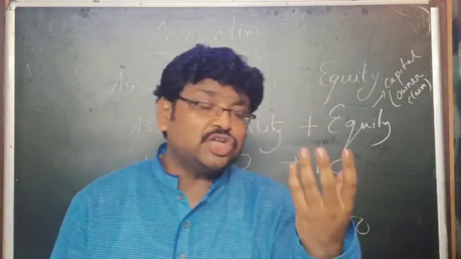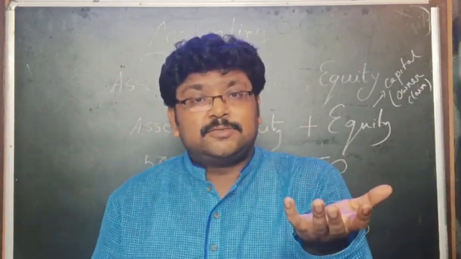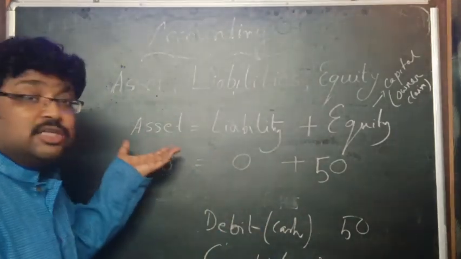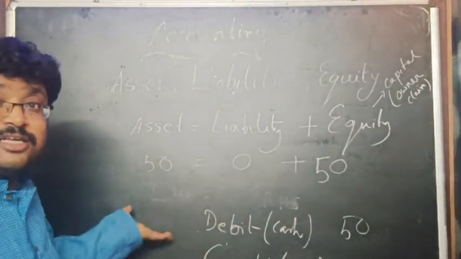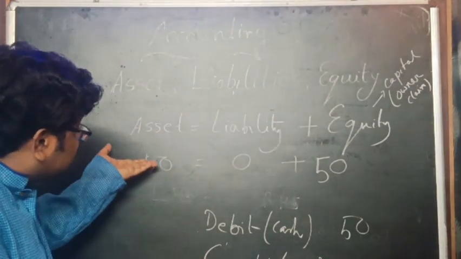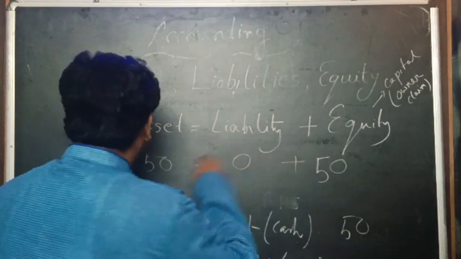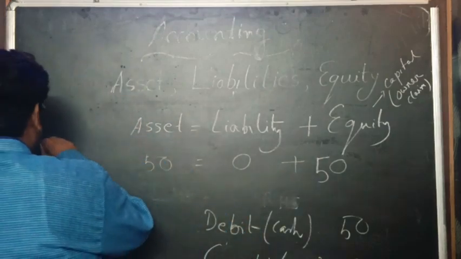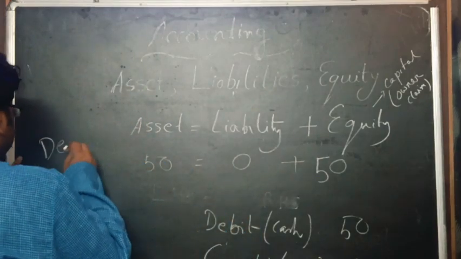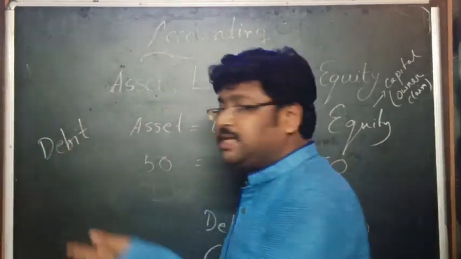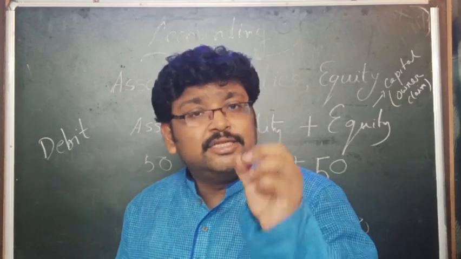So the cash increases, there is an asset increase. As cash increases, here is a debit. If there is an increase in the cash, then it is debit.